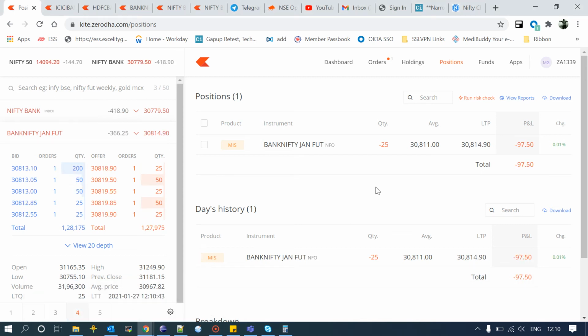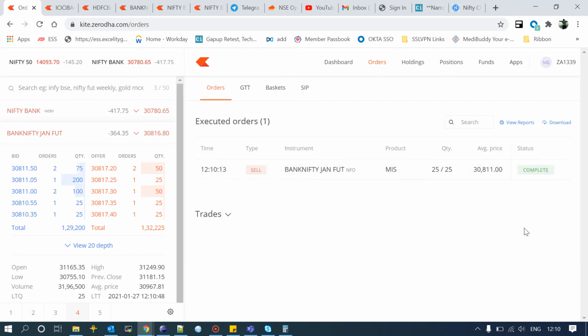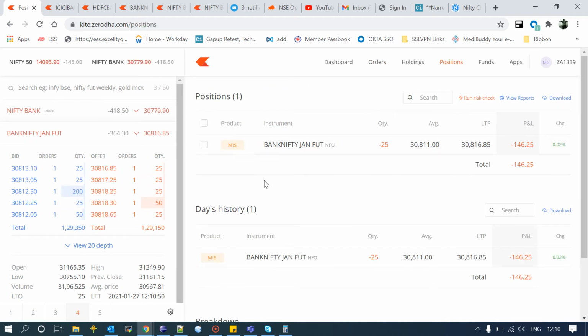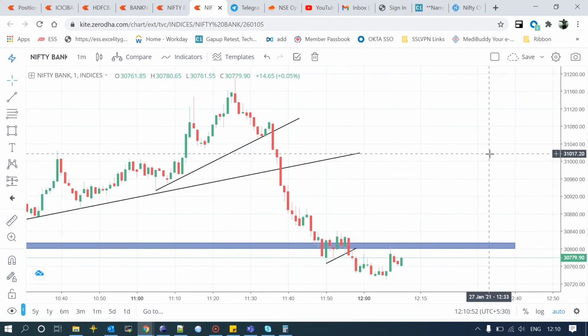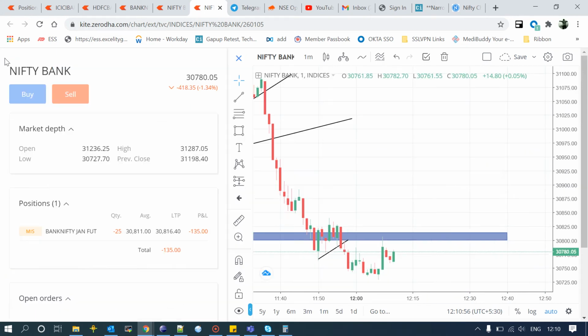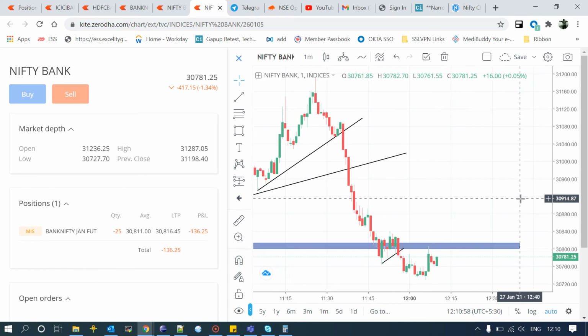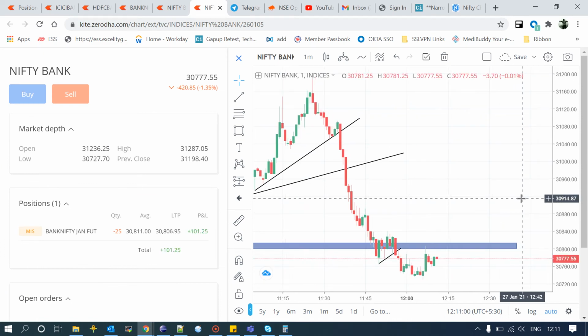I have taken a trade here. I just posted my order and you can see the order book and this is the position for now. I'll explain my entry and exit points once the trade is completed. This looks like a risky trade for me today, but anyway, I'll explain the trade, guys.